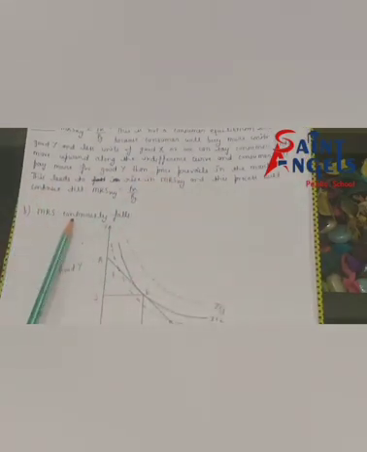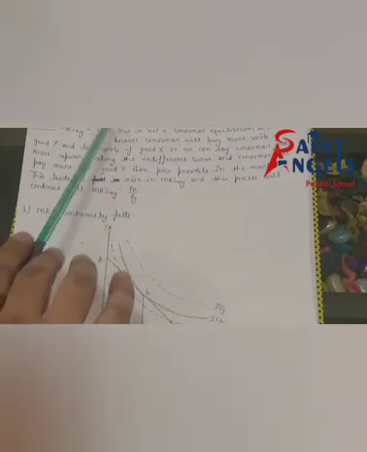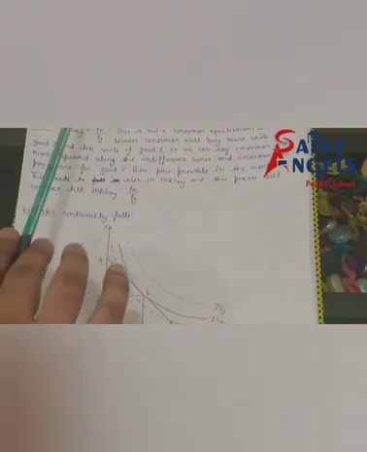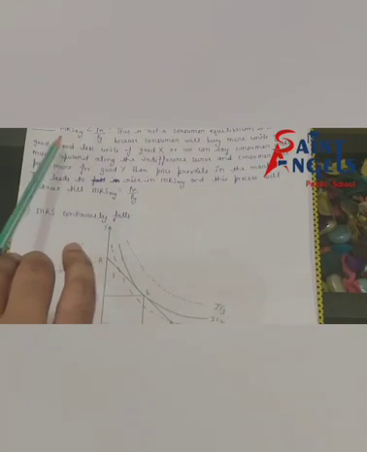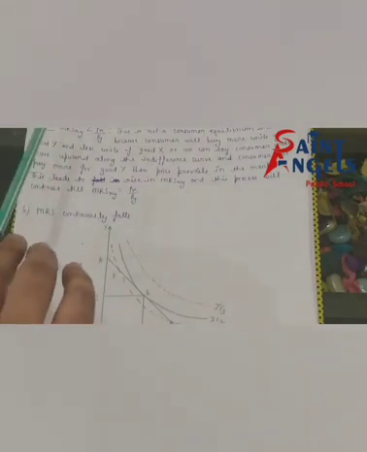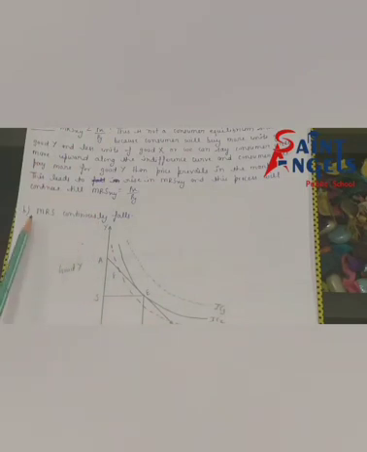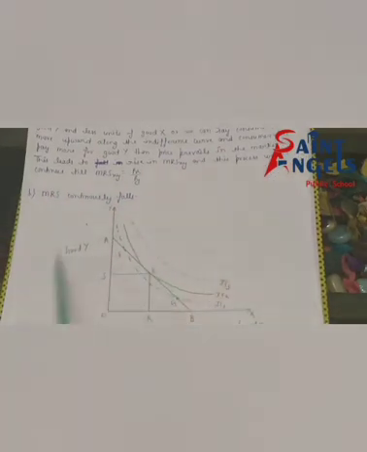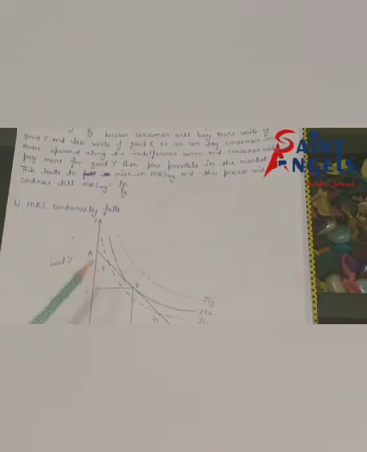See, MRS second condition. These are two exception cases of the first condition, MRS is equal to Px upon Py. But see, next condition, second condition: MRS continuously falls. See this diagram. This is the budget line AB. Now this is the first indifference curve, this is the second indifference curve, and this is the third indifference curve.